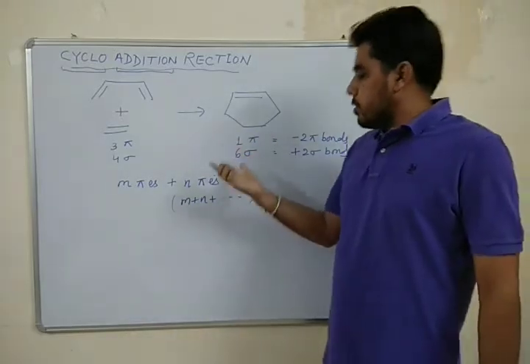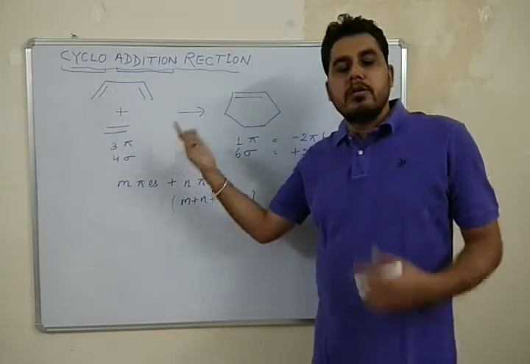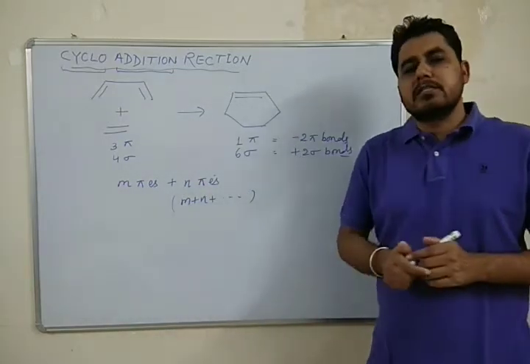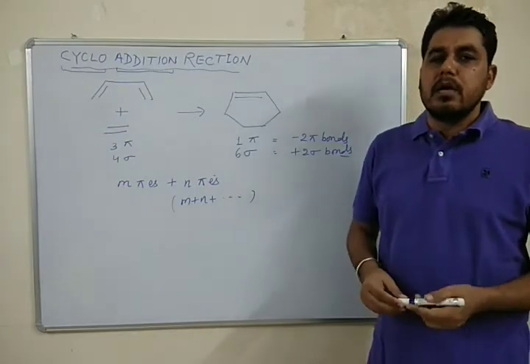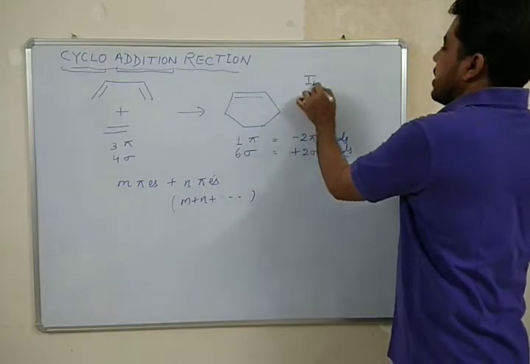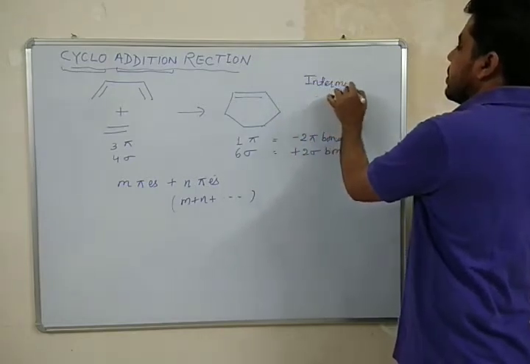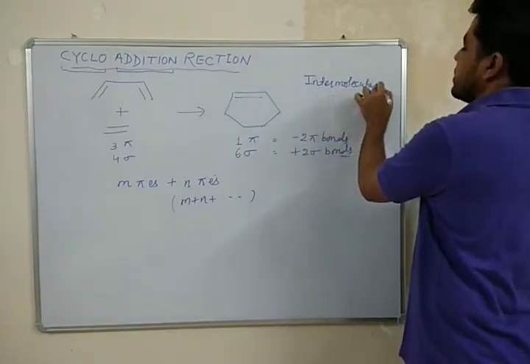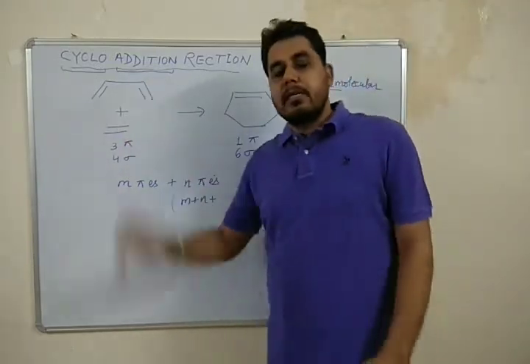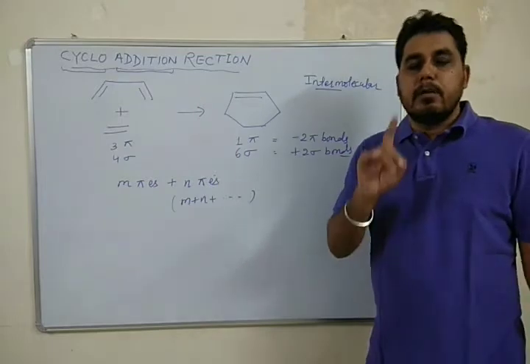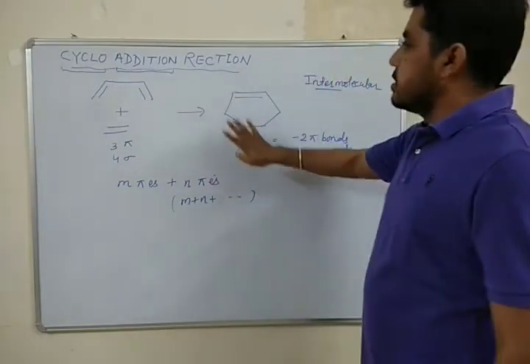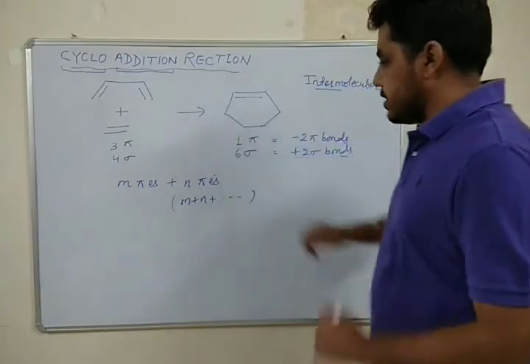Here we may also have more than 2 pi electron systems, and in some cases the cycloaddition reactions also take place intramolecularly. Basically these are intermolecular reactions, but there are some examples where cycloaddition takes place within a particular molecule.